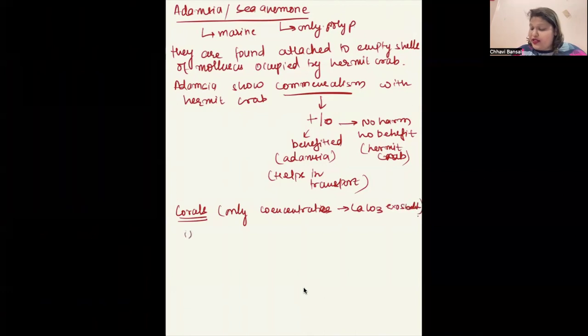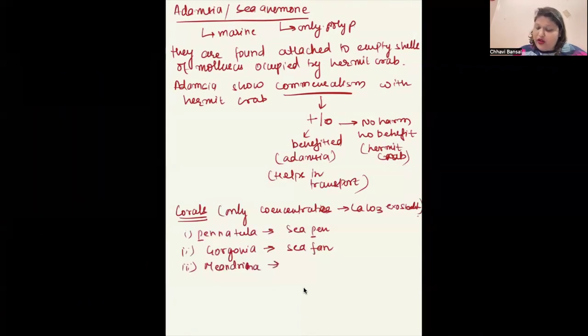Okay. First is Pennatula, or sea pen. Again, PNP. Second is Gorgonia, or sea fan. Third is Meandrina, also called brain coral. These are very, very important.